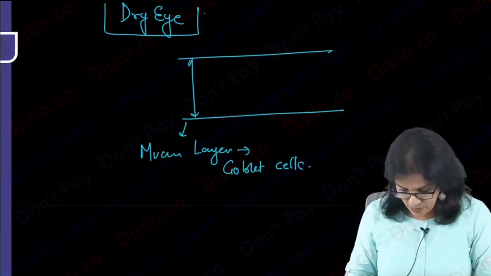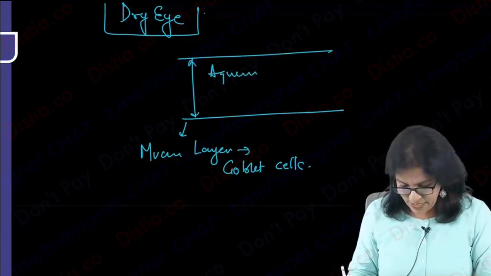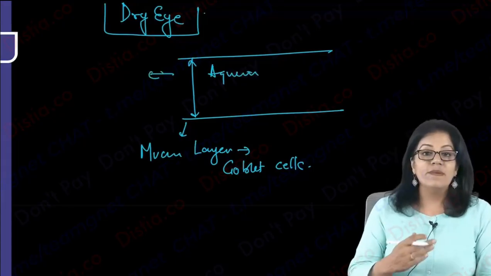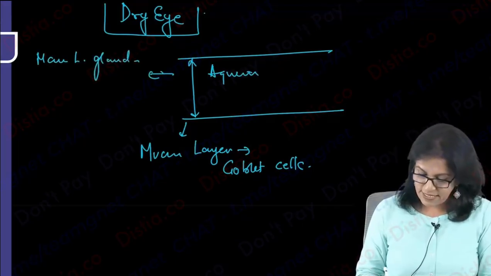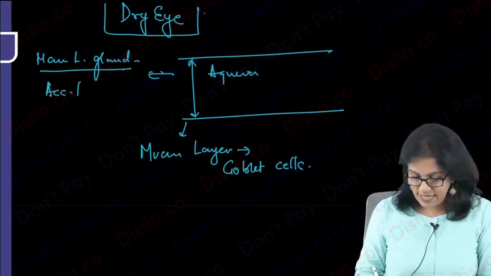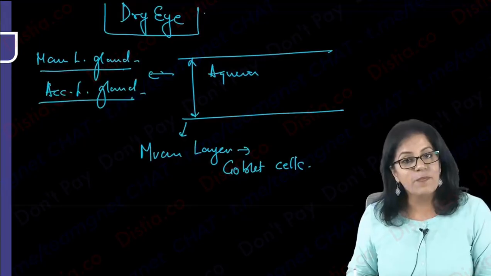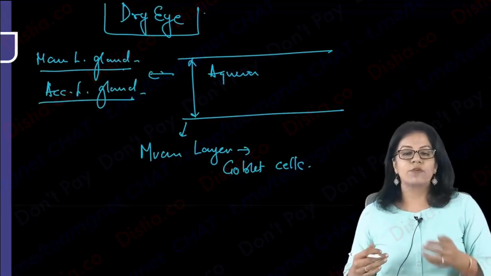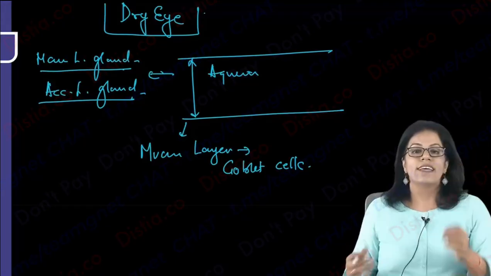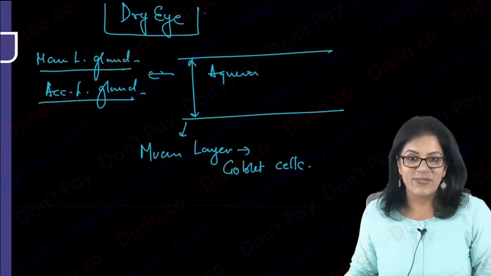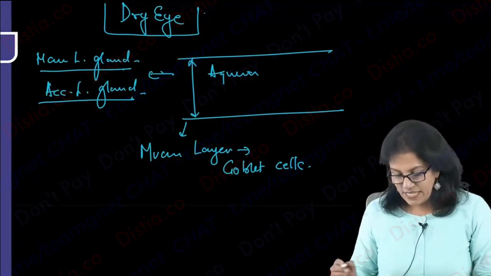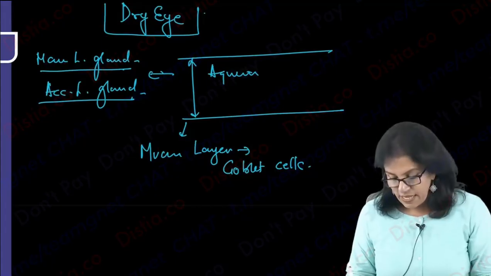Thickest, aqueous layer. Aqueous is formed by lacrimal and accessory lacrimal glands. Okay, so the main lacrimal gland is mainly responsible for all the basal secretion, and the accessory lacrimal glands for the reflex secretion. Accessory I showed you, it is mainly in the fornix area. You get the accessory lacrimal gland. You also see it in the caruncle. I mentioned that also. Anyway, so then this is your aqueous layer.